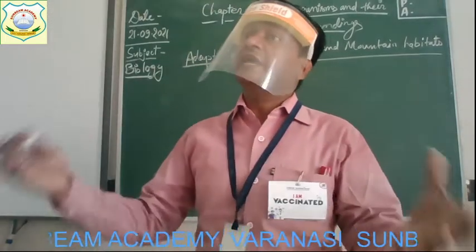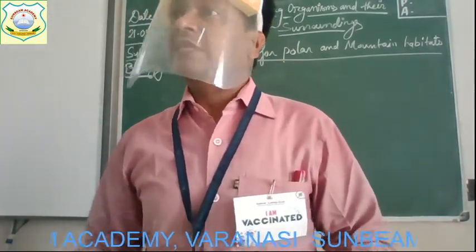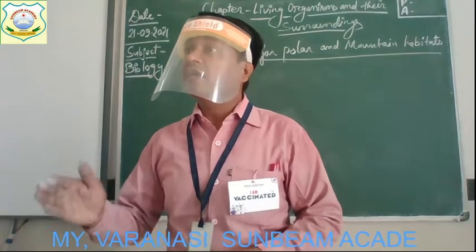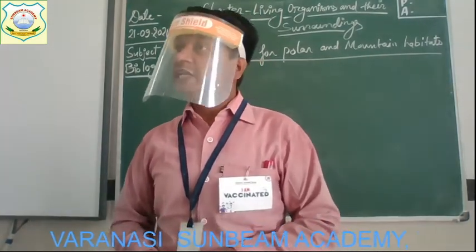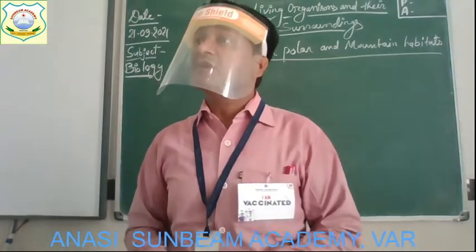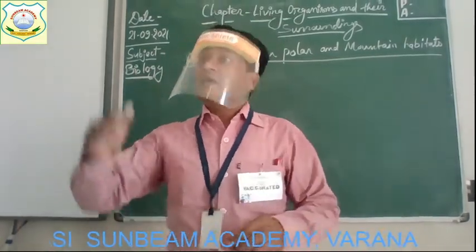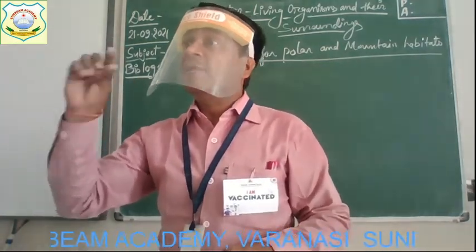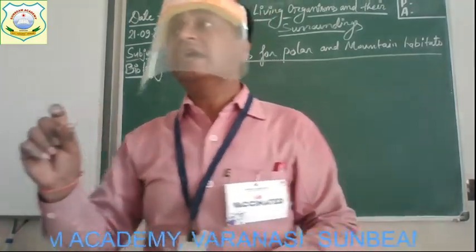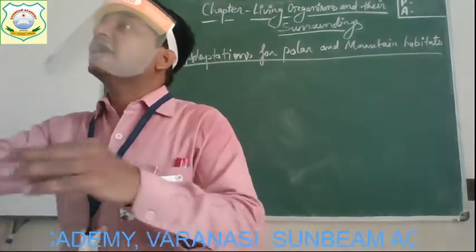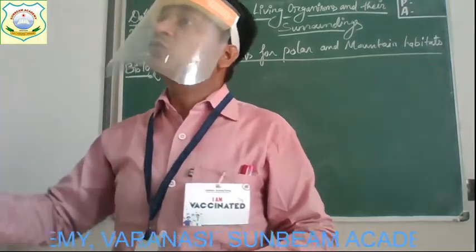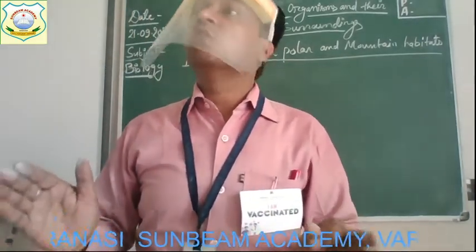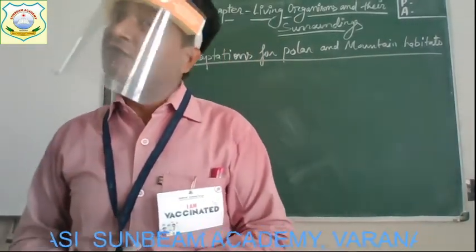So to protect themselves from the cold, the animals get adapted, as they have long fur or hair on the skin. Get it? This fur or hair protects them from the cold. The second adaptation is that below the skin, they have a thick deposit of fat, a layer of fat. This fat layer acts as an insulator. It does not allow body heat to escape, and the animals feel warm because of the presence of this layer of fat.